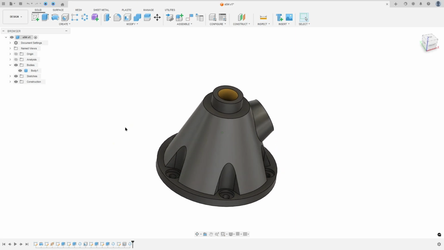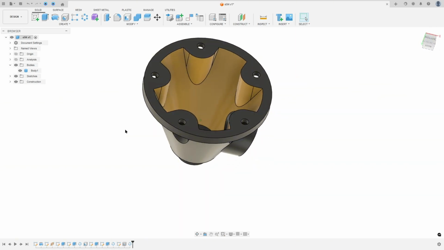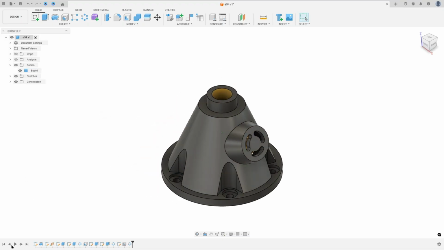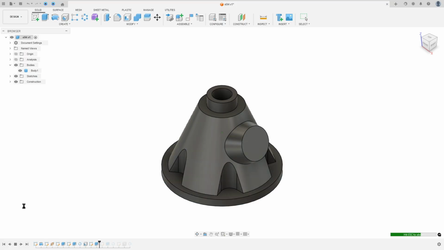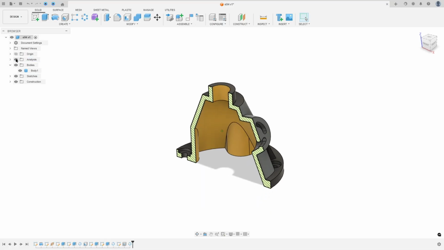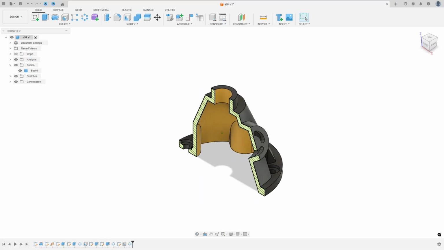Let's create one more tutorial in Autodesk Fusion. In this video, you'll learn to use the Revolve, plane along path, extrude, circular pattern, shell, and hole. So open the Fusion and let's go.